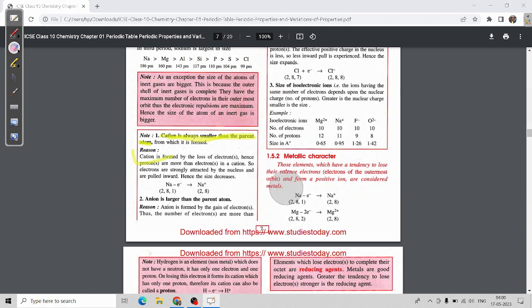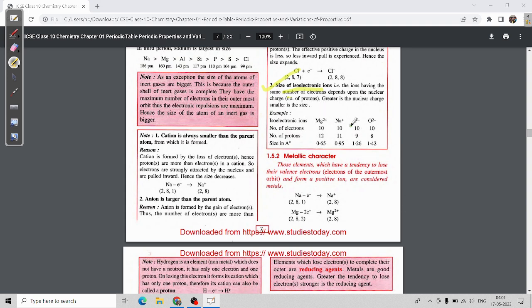Next is the size of isoelectronic species. Isoelectronic species have the same number of electrons but not the same number of protons. Like Mg2+, Na+, F-, O2-. They are losing two electrons, losing one electron, gaining one electron, gaining two electrons. Okay, are you able to get the point?